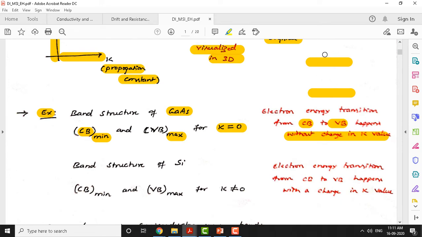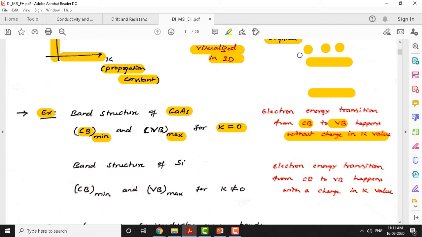We assume that the electron is residing here in the conduction band, and the electron might have acquired some energy to enter into this conduction band. The energy may be either in the form of thermal energy or photonic energy. So these electrons have acquired some energy now.